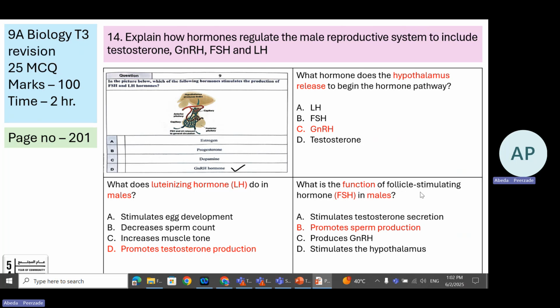What is the function of follicle stimulating hormone in males? They didn't say females, so please read it well. FSH in males: males have testes, and FSH helps to produce sperm. So it promotes sperm production.